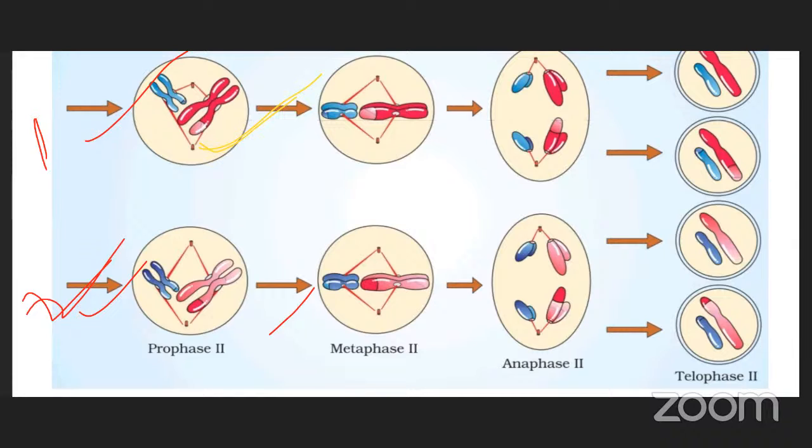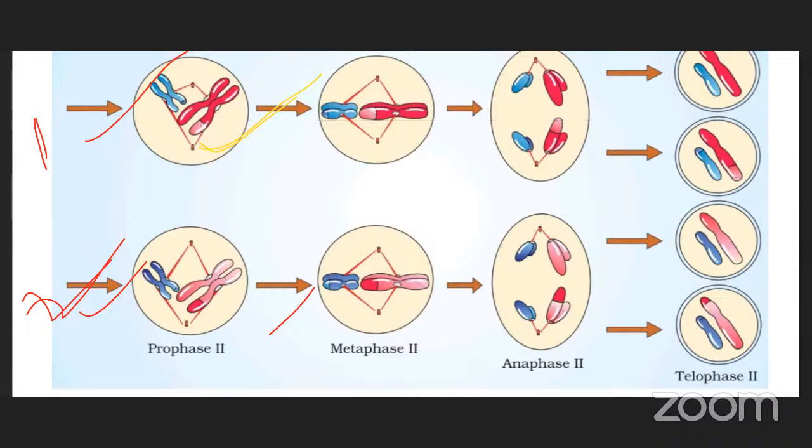After cytokinesis 1 of meiosis 1, the cell goes into a resting phase, that is interphase. Interphase is nothing but the G1, S and G2 phases. Then they enter into prophase 2 of meiosis 2.